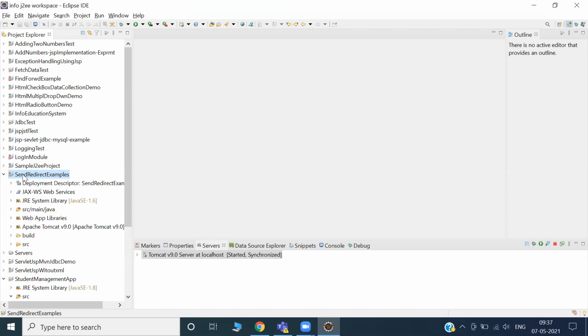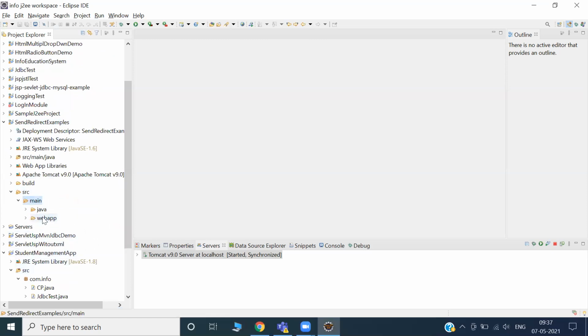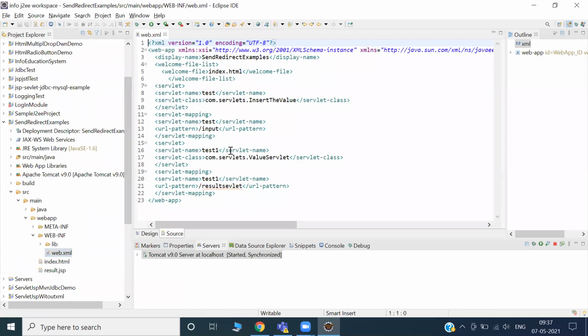Okay, let me quickly open this one, send redirect, to understand. I'll go into the web.xml, my first entry point. What is my welcome file? Index.html.